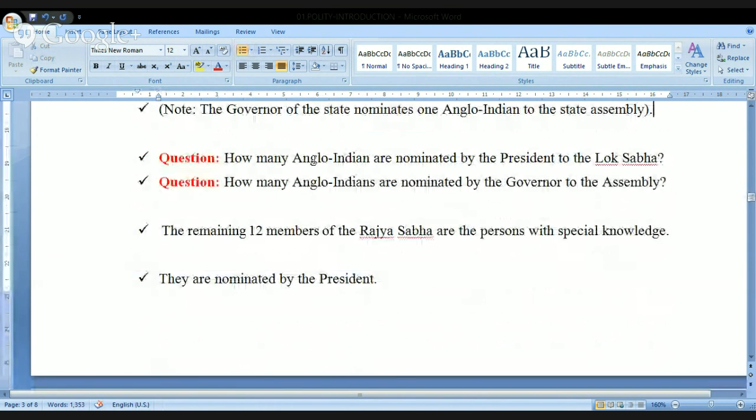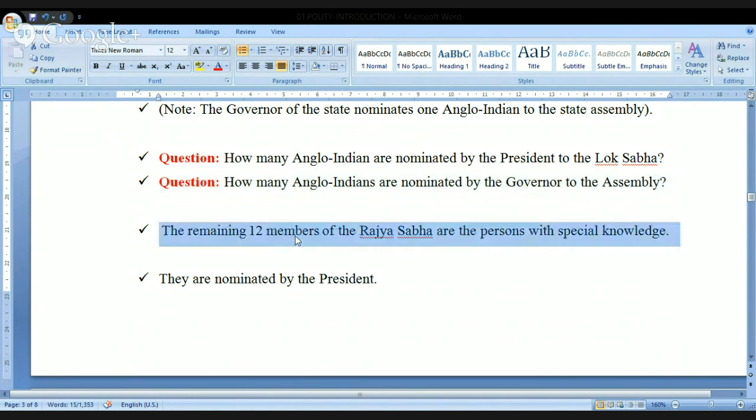Just remember these points, fundamental things. How many Anglo-Indians are nominated by the president to the Lok Sabha? Not more than 2. How many Anglo-Indians are nominated by the governor to the assembly? It is not more than 1. Just remember this. And the remaining